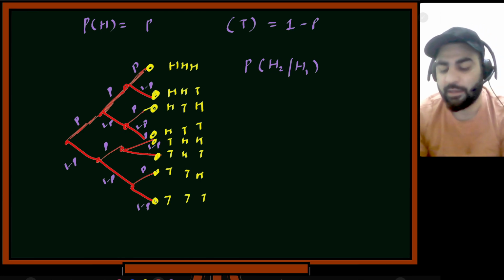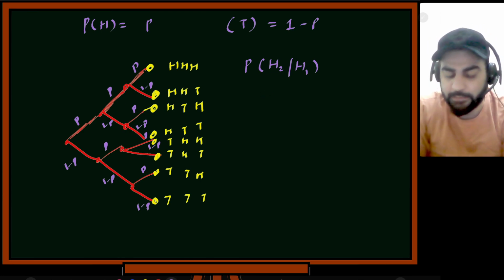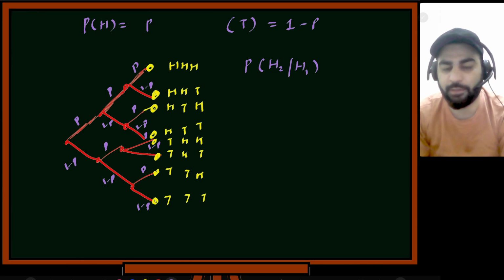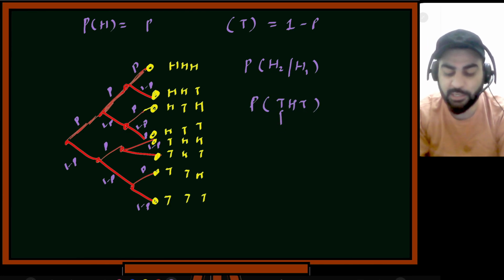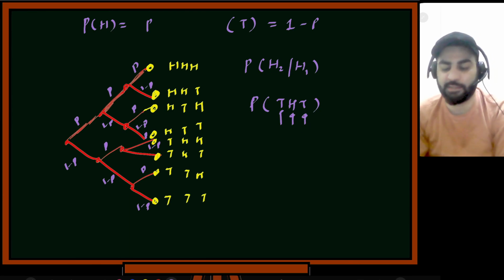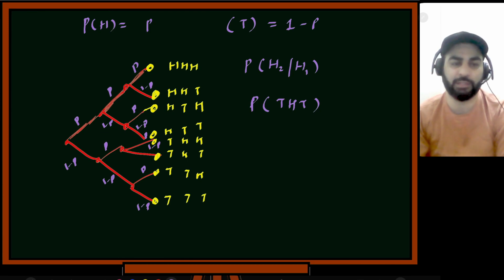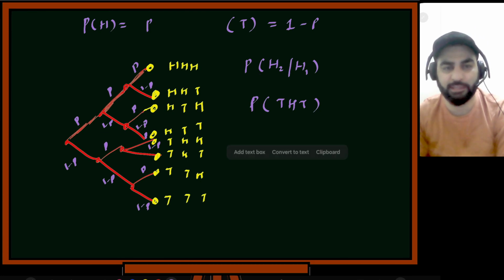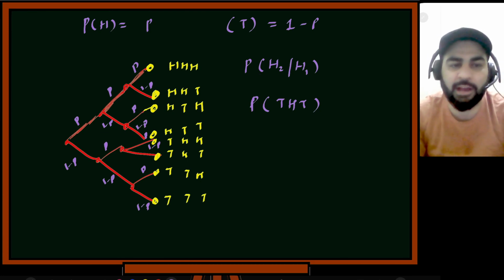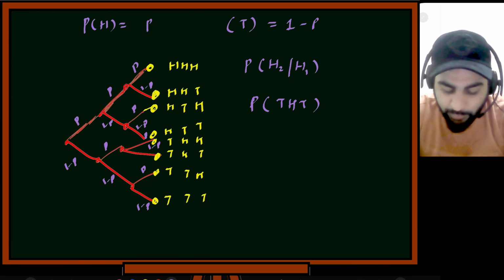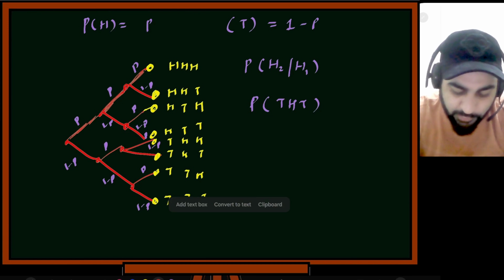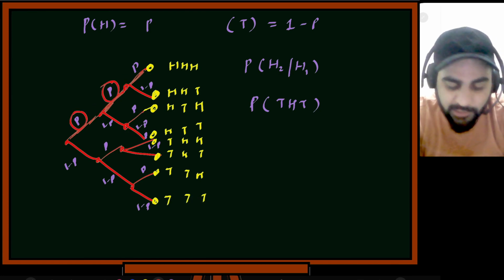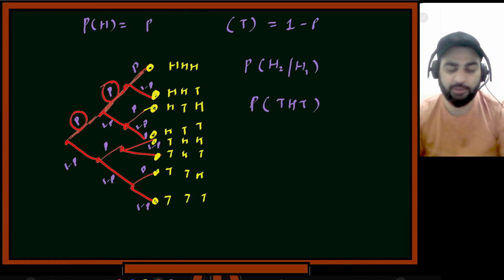Or even if I can write, what is the probability that, let's suppose, I'll write probability of THT. This means the first toss was tail, second toss was head, and third toss was again tail, something like this. If you have to compute these sort of things, we can compute this. So here I can just expand this. So this will be probability over here: this happened first, and second is also this happened. So this will be P multiplied by P. Okay, this will be P square.